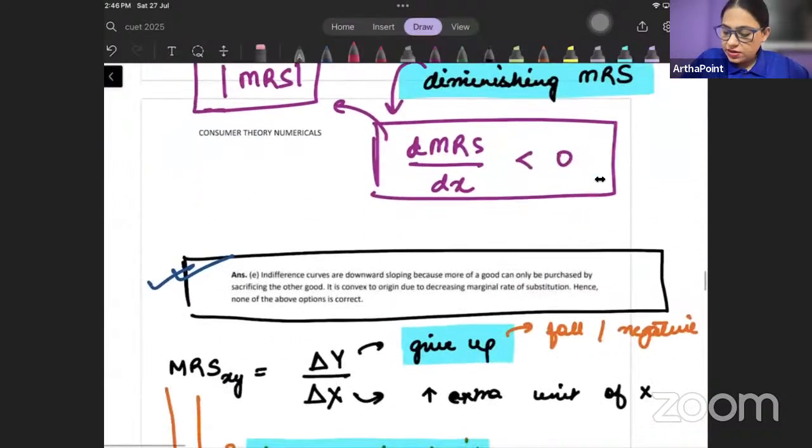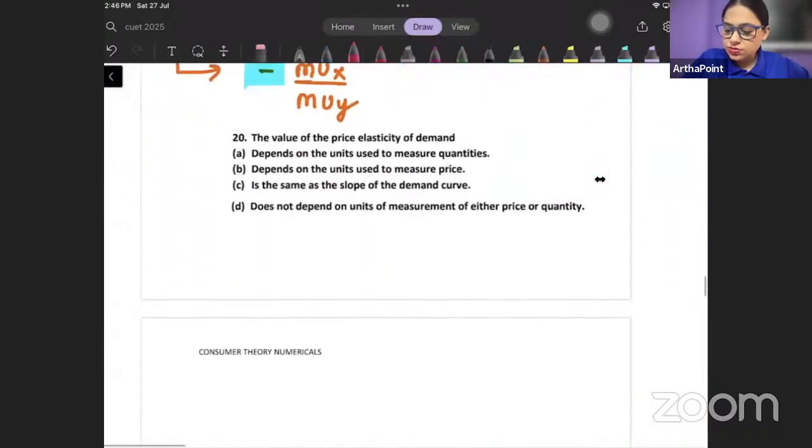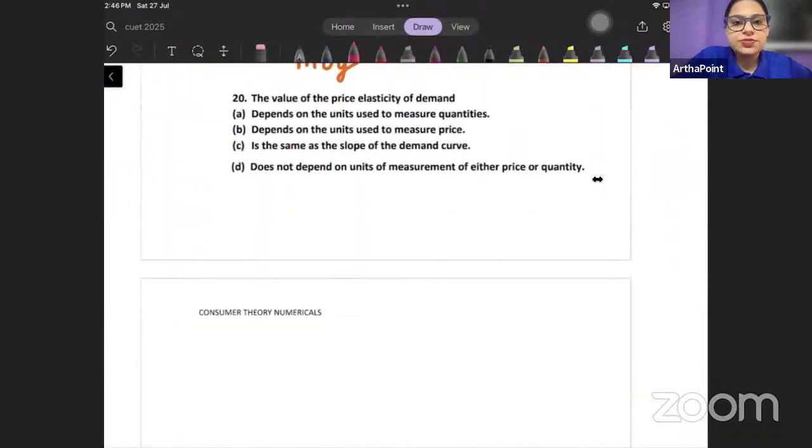Okay, fine. Let's go to the next question. Question number 20. The value of price elasticity of demand. Look here.